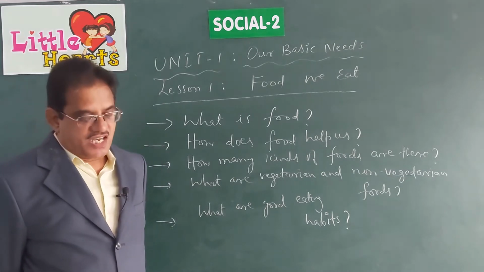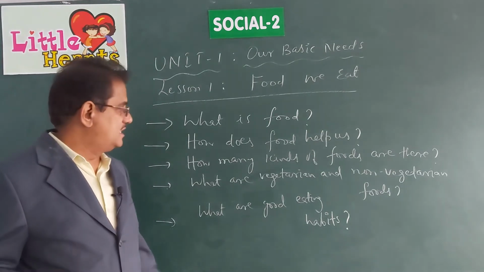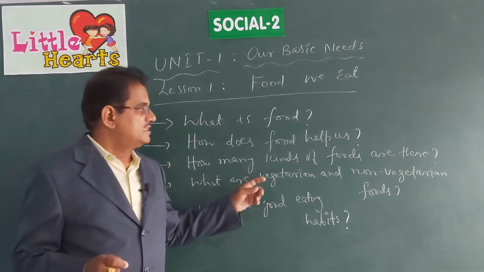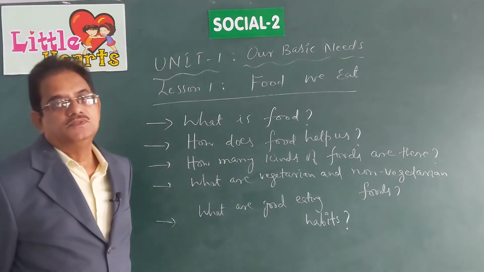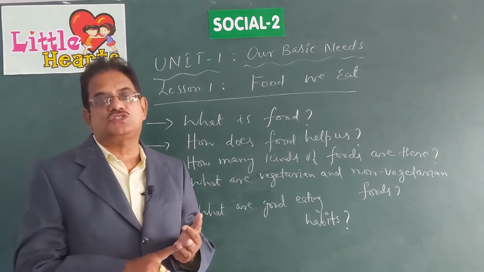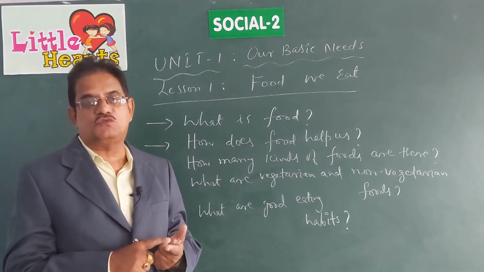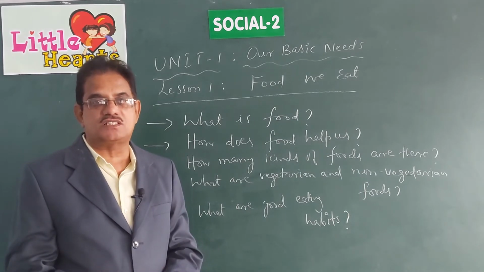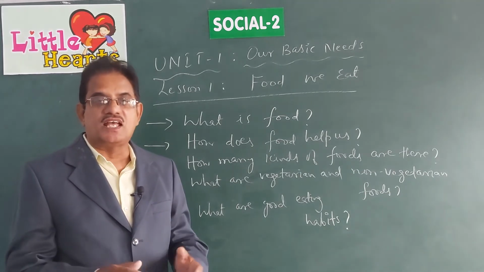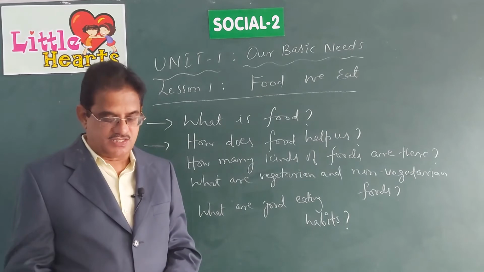Do you understand, children? How many kinds of food are there? Bodybuilding foods, energy giving foods, protective foods, and we must eat items from all these kinds of food to be healthy always, to maintain good health.